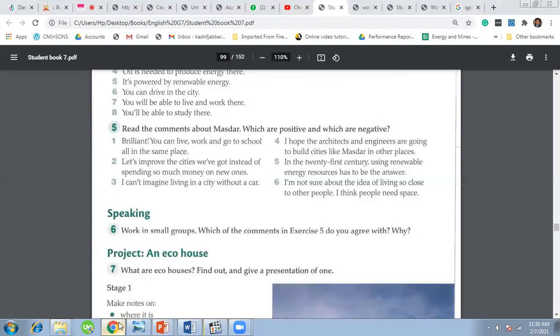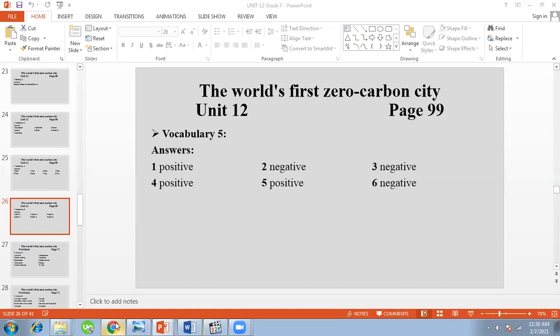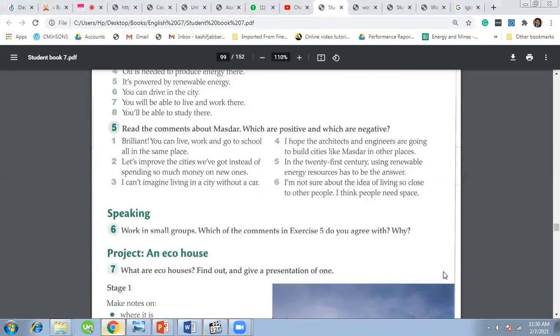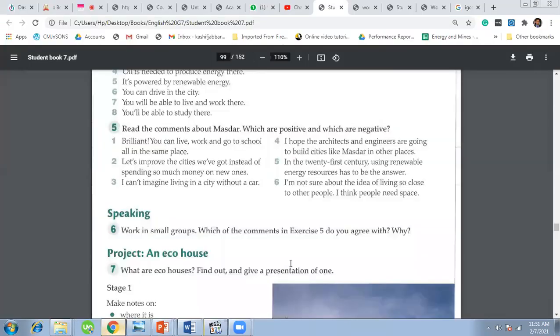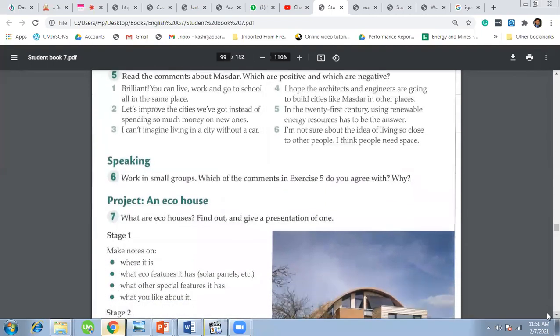And number 6, I'm not sure about the idea of living so close to other people. I think people need space. Yes, again, it's a negative comment. All right, you can see, first one is positive, second negative, third negative, fourth positive, fifth positive, and sixth is a negative comment about the zero carbon city called Masdar.